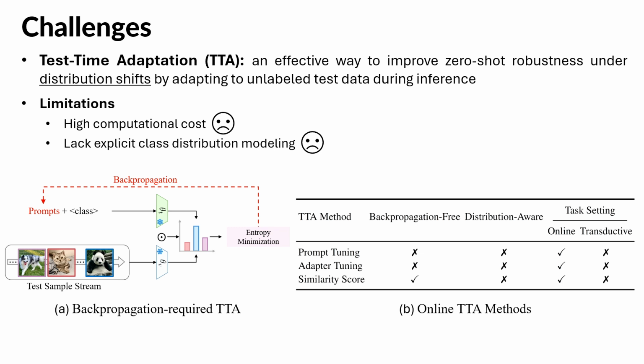Early approaches, including prompt tuning and adapter tuning methods, rely on backpropagation. This leads to high computational cost, making them impractical for real-time scenarios. Even some similarity score-based TTA methods are training-free, but lack explicit class distribution modeling.